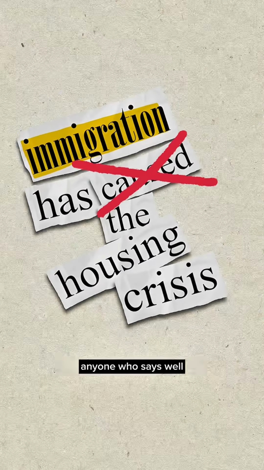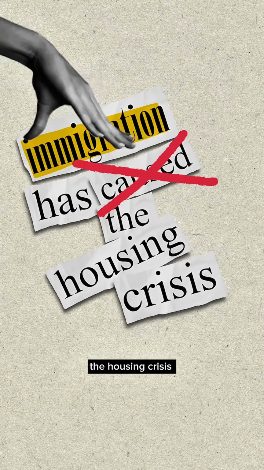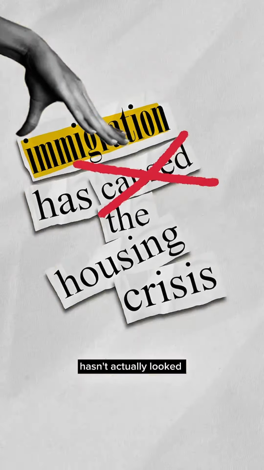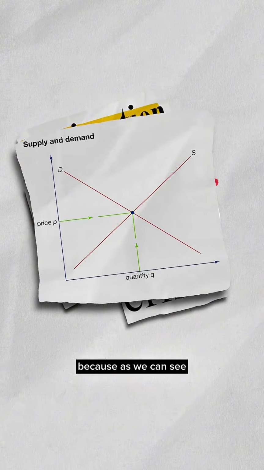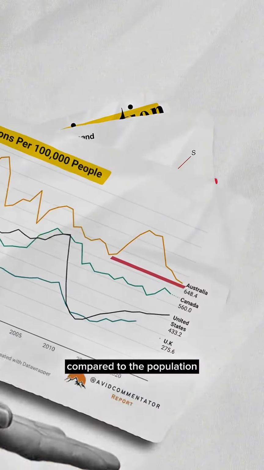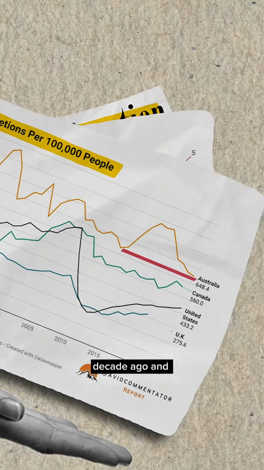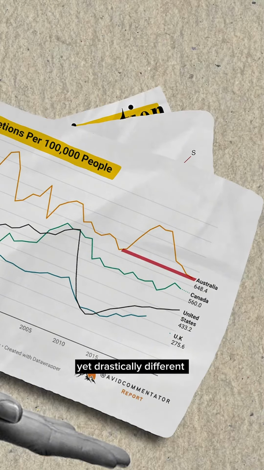caused by immigration. Anyone who says, well, immigration causes the housing crisis because of supply and demand hasn't actually looked at the supply and demand, because as we can see, we have the same level of housing compared to the population than we did a decade ago, and yet drastically different price growth.